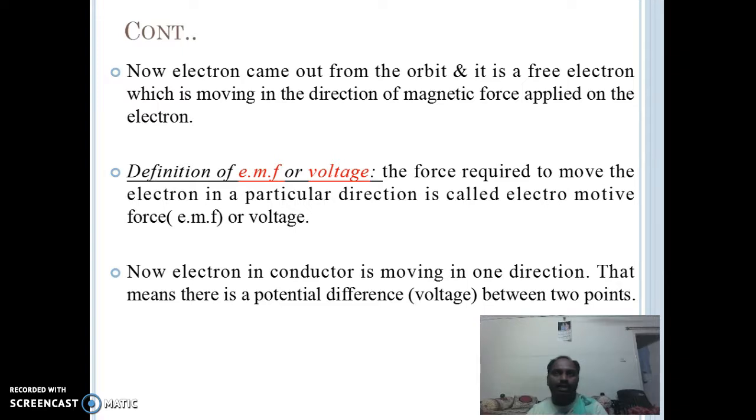The definition of the EMF or voltage: the force required to move the electron in a particular direction is called electromotive force or voltage. So the electron in the conductor is moving in that direction. That means there is a potential difference between the two points.